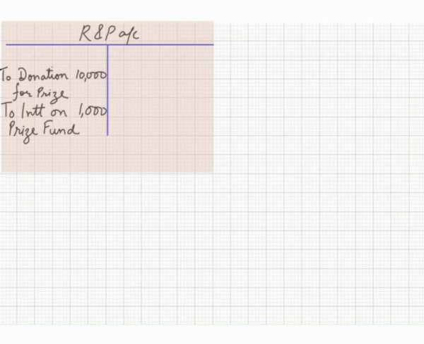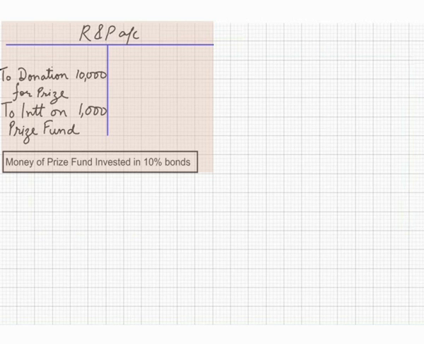And at the footnotes it is written money of prize fund was invested in 10% bonds. It means club got this money, rupees 10,000, and this money was invested somewhere else. And 10% bonds means the bonds that will give us 10% per annum income to us. One thing more confusing is when was this money received, in the beginning or at the end? We are going to assume that this money was received in the beginning of the year. It means the money was invested in 10% bonds in the beginning of the year.